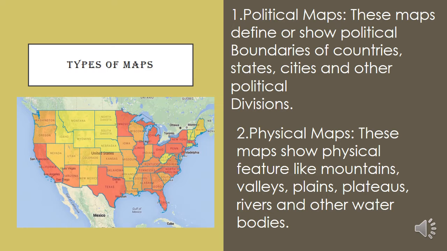Political map students हमें टू कंट्रीज के बीच की बाउंड्री, टू स्टेट्स के बीच की बाउंड्री, सिटीज के बाउंड्रीज को शो करते हैं, पॉलिटिकल बाउंड्रीज को शो करते हैं। Physical map, these maps show physical features like mountains, valleys, plains, plateaus, rivers, and other water bodies. जब हम इंडिया, आउट ऑफ इंडिया, अदर कंट्रीज के फिजिकल फीचर को जानना चाहते हैं तो फिजिकल मैप हमें इसमें हेल्प करती है। Beside these, there are other maps that show crops grown, minerals found in various places, rainfall in different areas, industries, population, transport, soil, natural resources, forests, and wildlife.